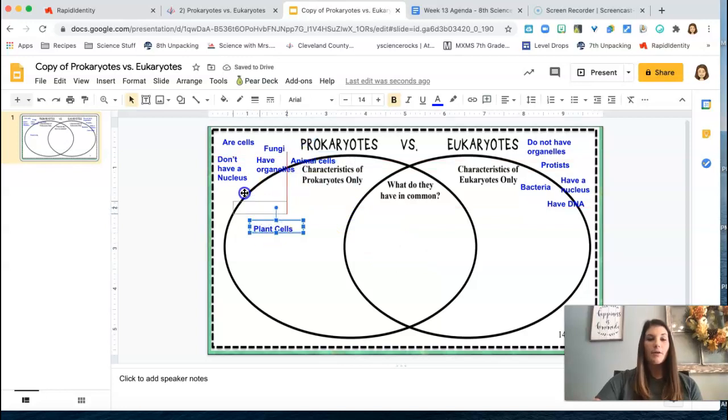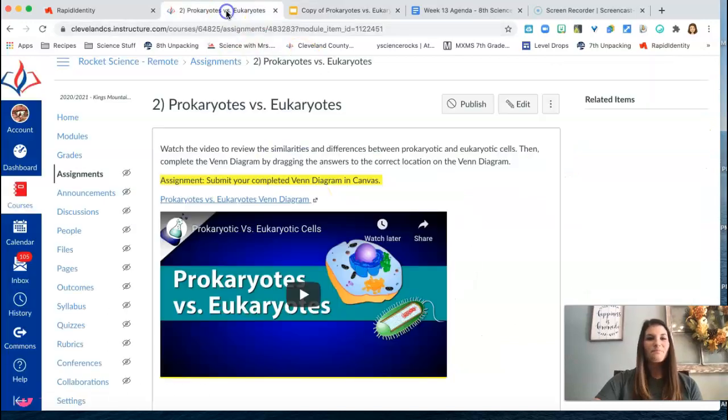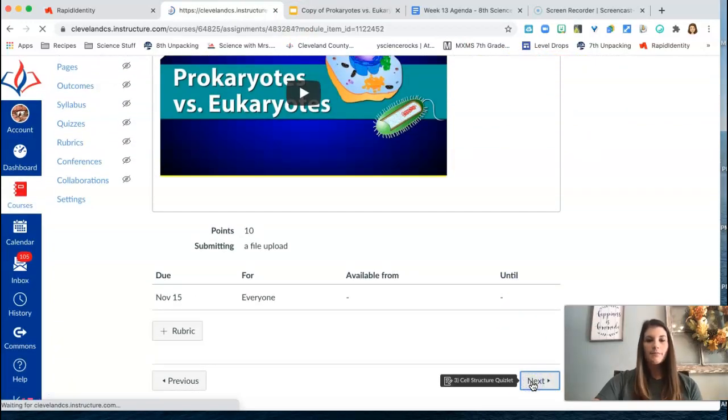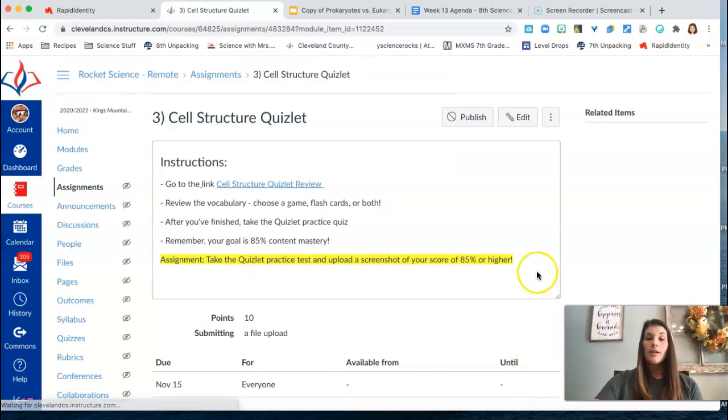Once you feel like you have them correct, you will be submitting this assignment in Canvas, okay? And there should be, on your page, a blue submit button as usual. The next assignment is to do a cell structure Quizlet.